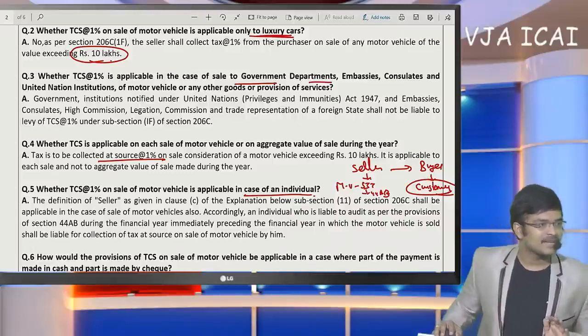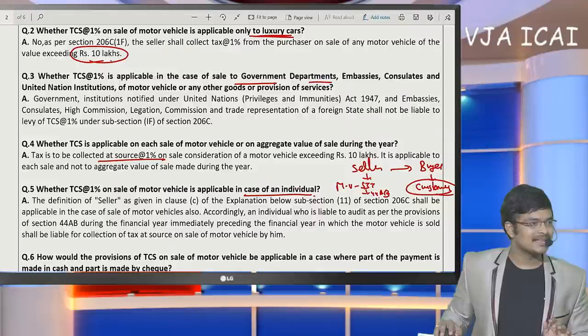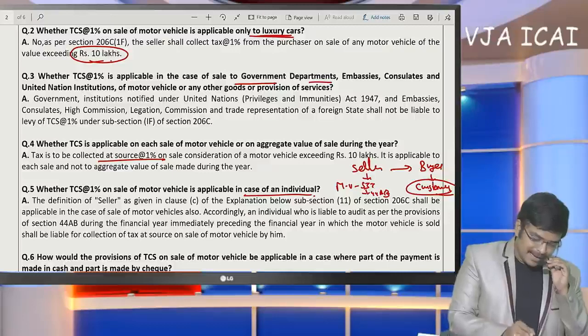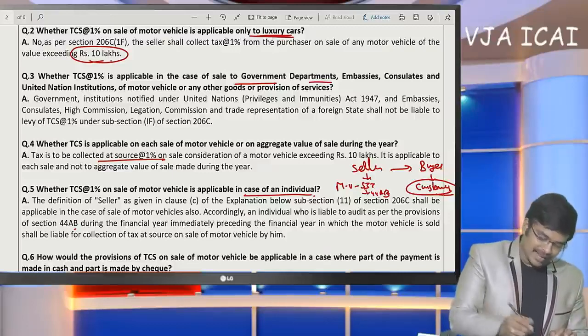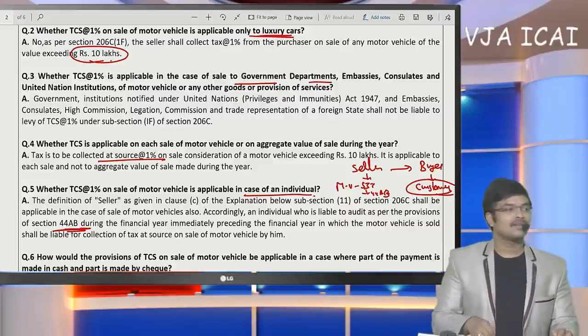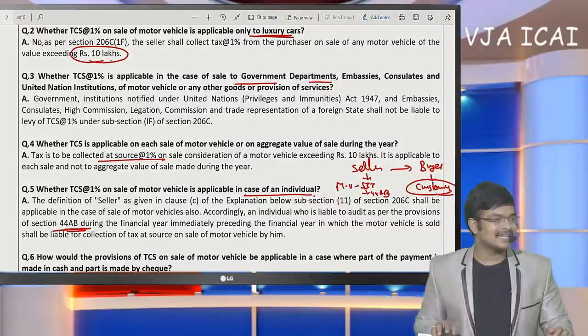Next. Sir, I own one car. I am not a dealer in cars. I want to sell my second-hand car for 20 lakhs. Whether I need to collect TCS? Sir, one thing I have specified here is, only a seller who is liable for tax audit is required to collect TCS upon sale of the motor car. So if you are liable for tax audit, then you need to collect TCS at the rate of 1%.